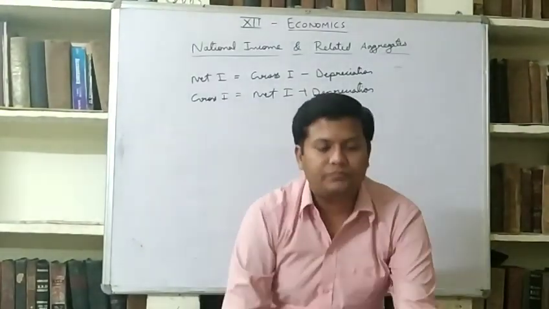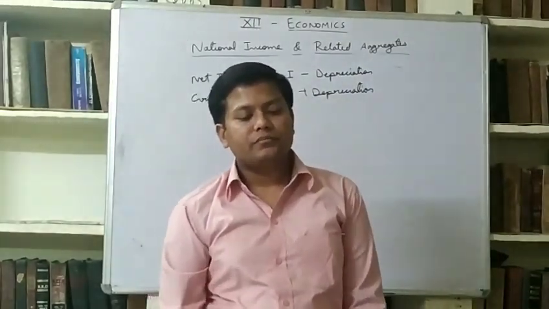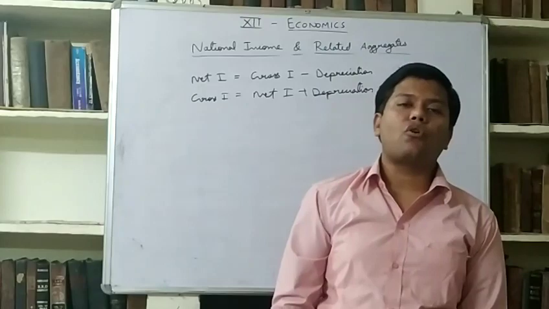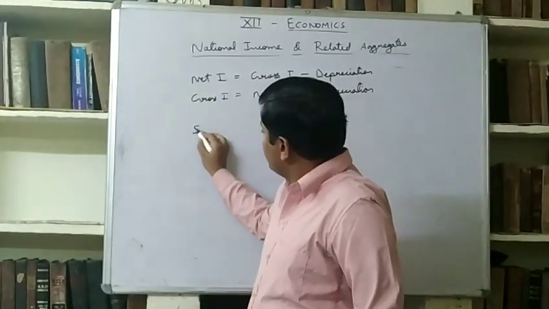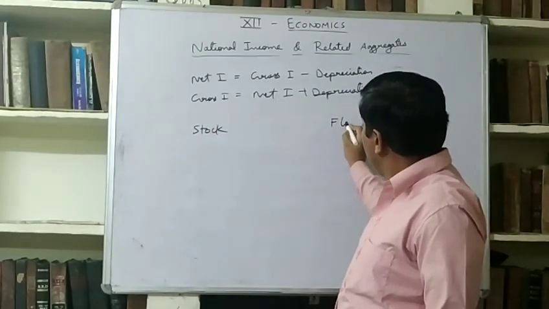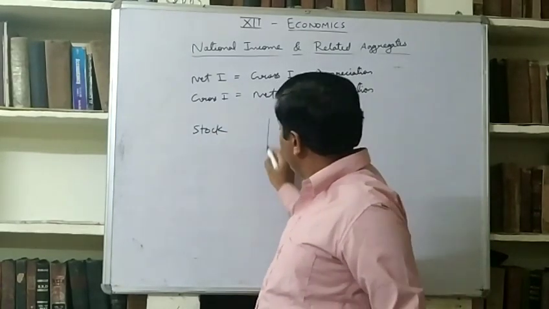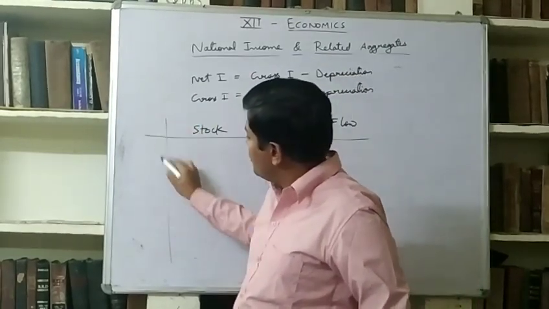Next is another topic of this chapter, that is stock and flow. Important. Stock and flow are different concepts in economics which we use.